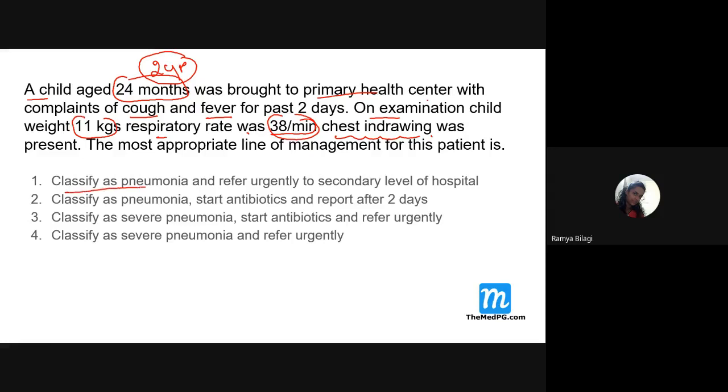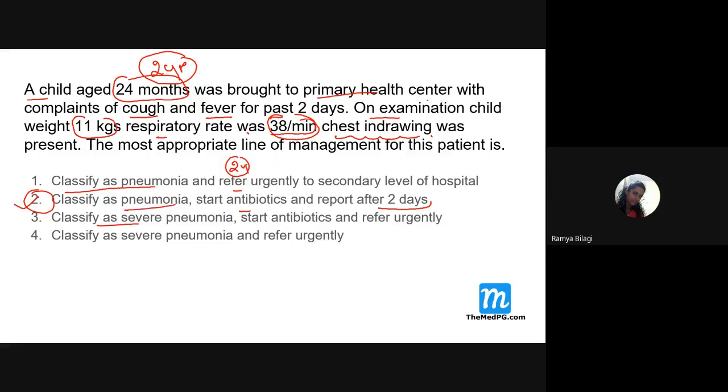The first option: classify it as pneumonia and refer urgently to a second level hospital. The second option: classify as pneumonia, start antibiotics and report after 2 days. You people should tell me. It is the second option, because the baby is 2 years old and its respiratory rate is at an okay level where we can manage it.